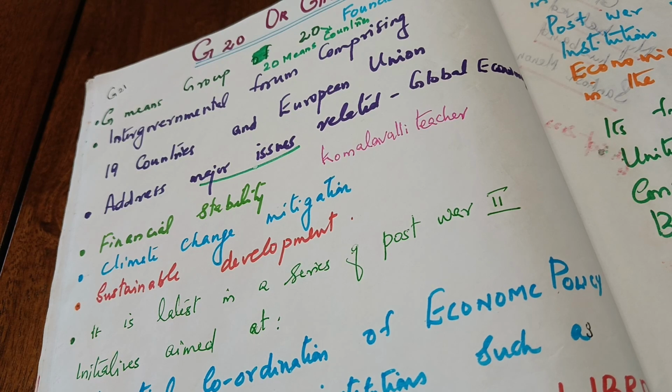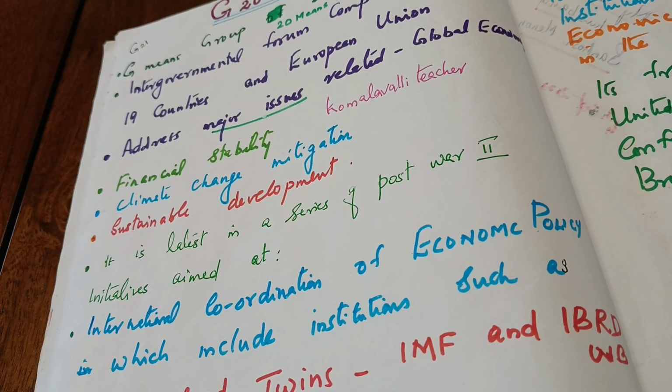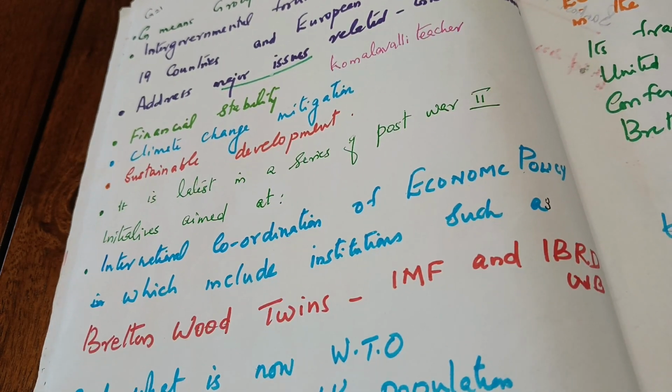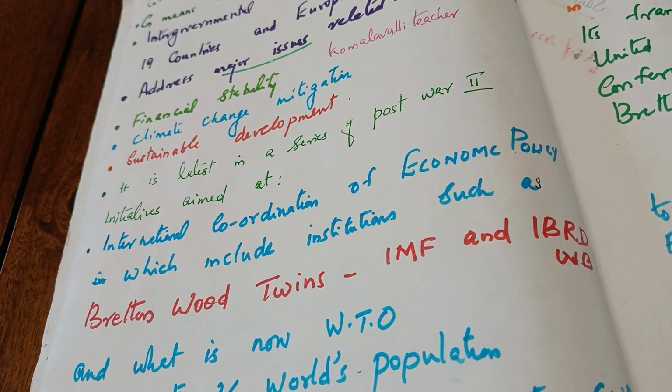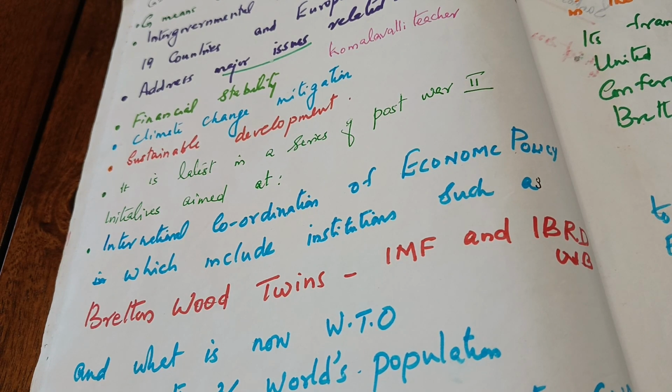Then it is aiming at financial stability, climate change mitigation, and sustainable development. It is the latest series in the post-war initiatives, because post-war we have seen the Bretton Woods twins. Let me tell you, this is a part of the interdisciplinary project also.